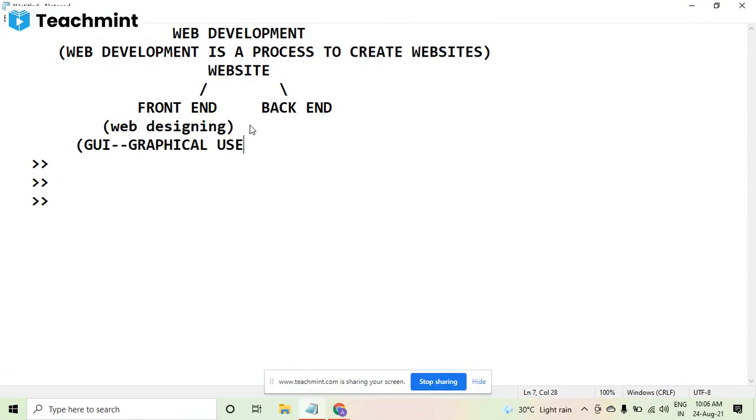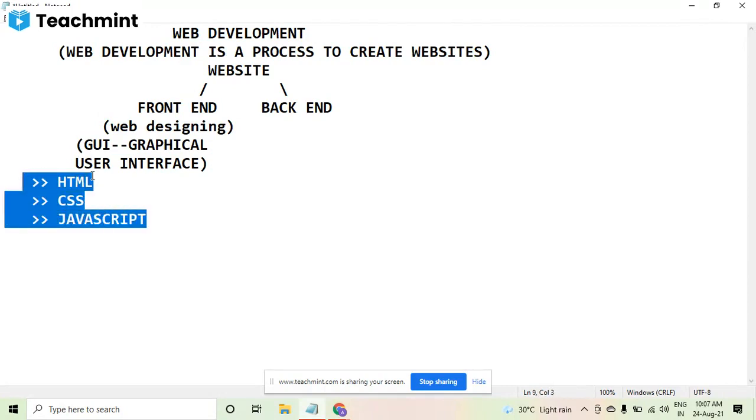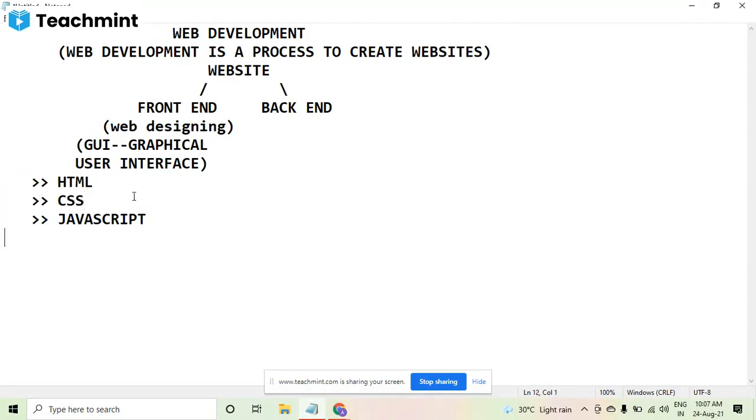Graphical user interface. So the front end is what people see when they log into a particular website. That website is showing one page, and that is the front end which we can see. That is the interface, the medium between the user and the website. To create that front end, there are three tools: HTML, CSS, and JavaScript. These are the three basic tools, and whenever you are creating a website, it's necessary that you should know them.